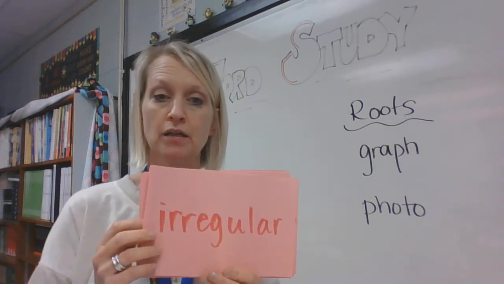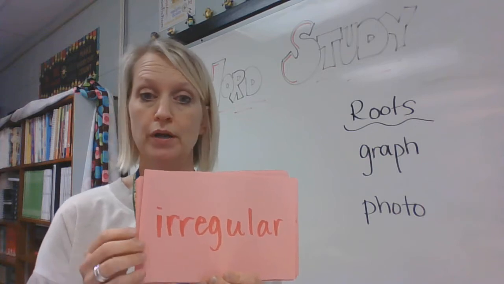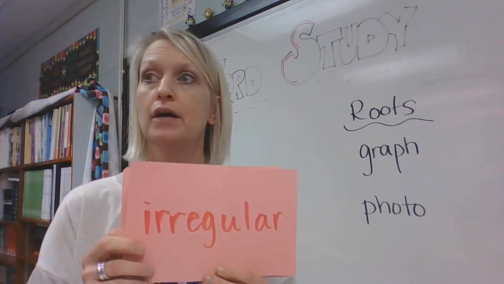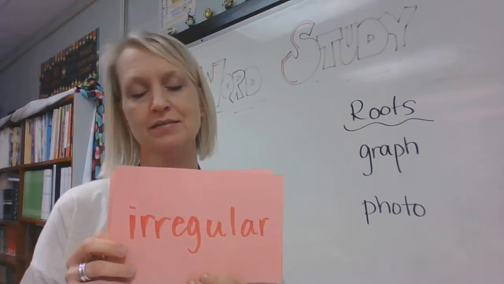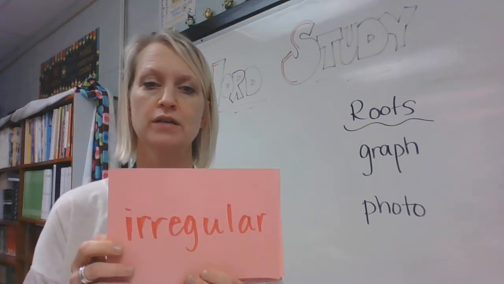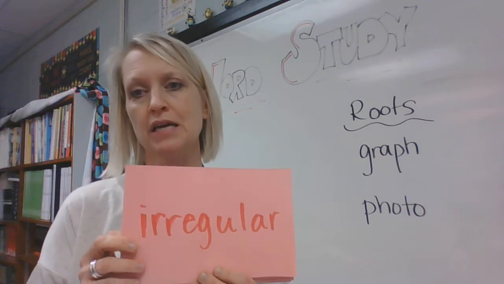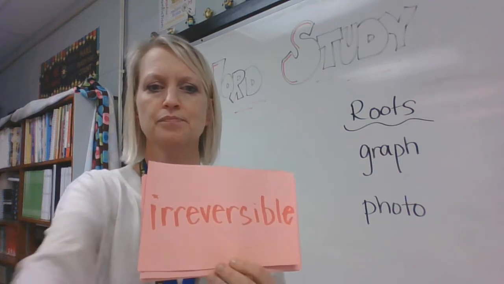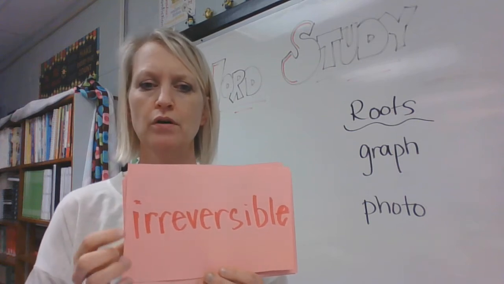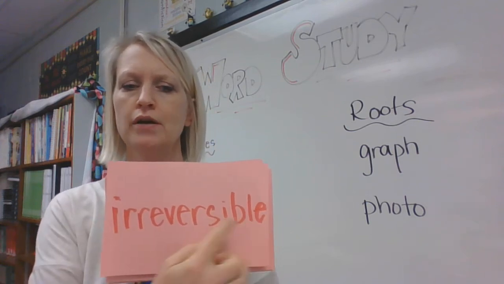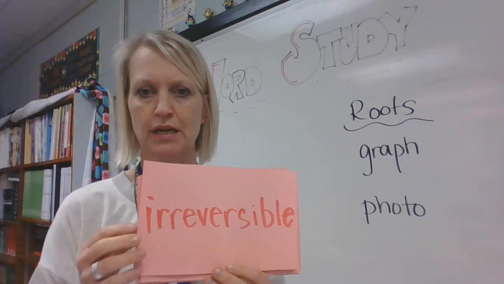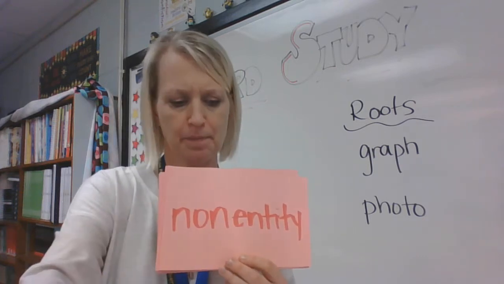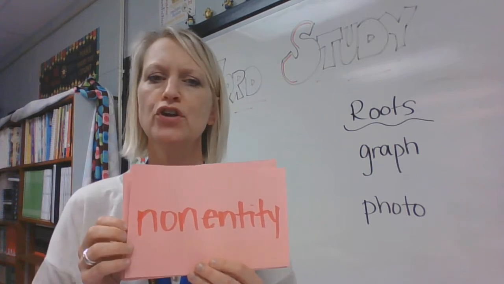An irregular verb would be a verb that does not act the same as a normal verb, like eat, ate. That's irregular. Instead of, we say jump and jumped. Eat and eated. Sounds weird. Irregular. Irreversible. Not able to be reversed. Irreversible. Can't change it back.